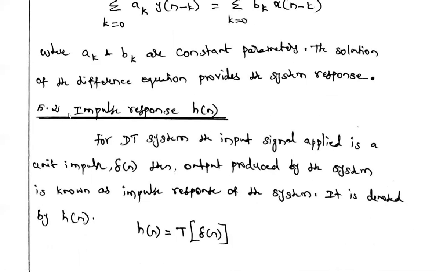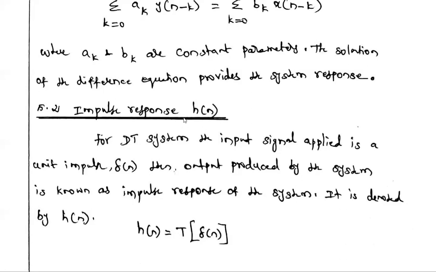So here the impulse response is mentioned as h of n. Similarly, the transfer function of the continuous time system is capital H of s. The Laplace transform of the impulse response is said to be the transfer function. So here, the Z transform of the impulse response is said to be the transfer function.